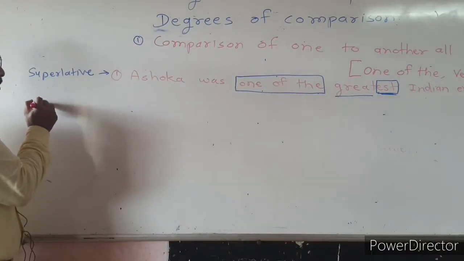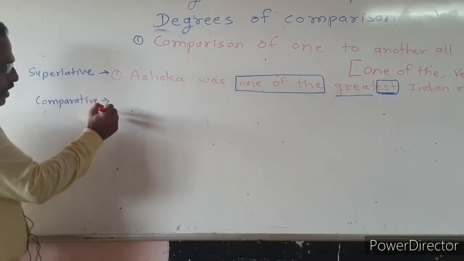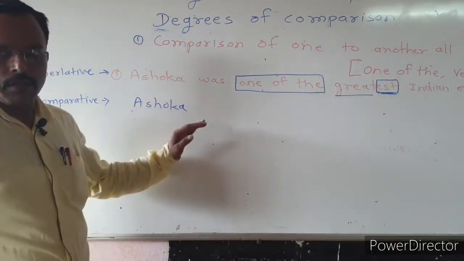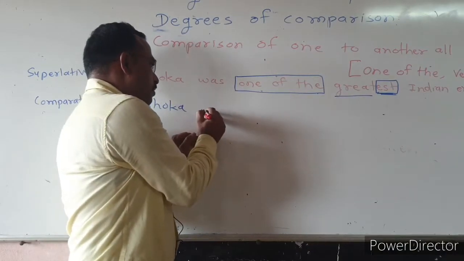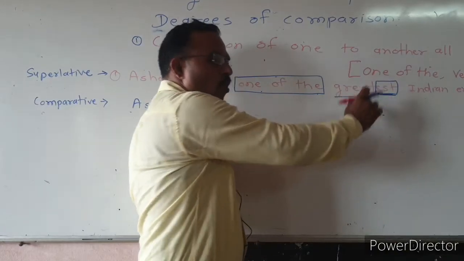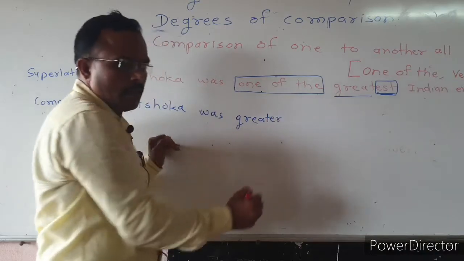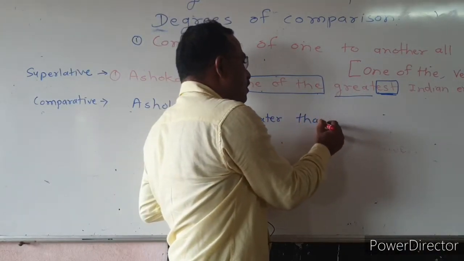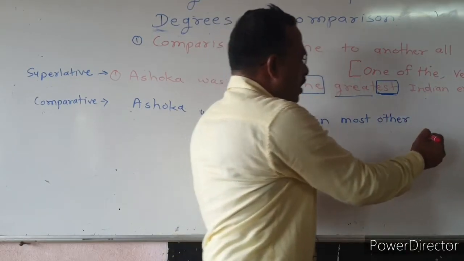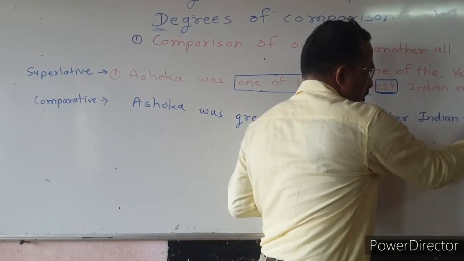And when we convert it into comparative, it becomes: Ashoka, then we use the auxiliary was, then we use the comparative form of great, which becomes greater than most other Indian emperors.